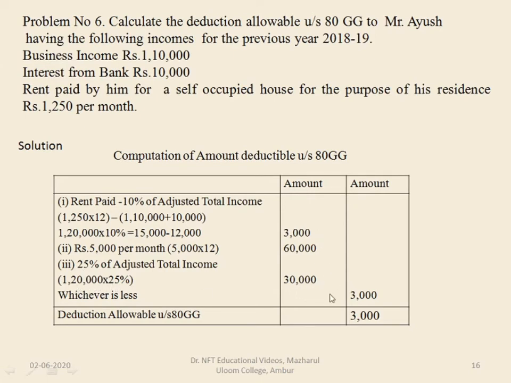In these three, whichever is less can be claimed as deduction under section 80GG. So in this, the amount whichever is less is 3,000. So 3,000 is the amount which is claimed as deduction under section 80GG.